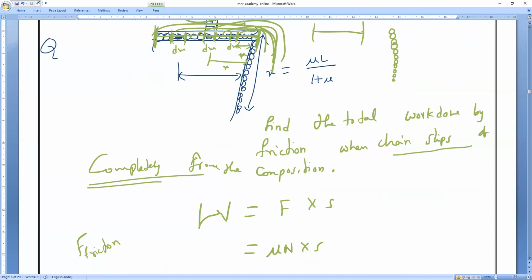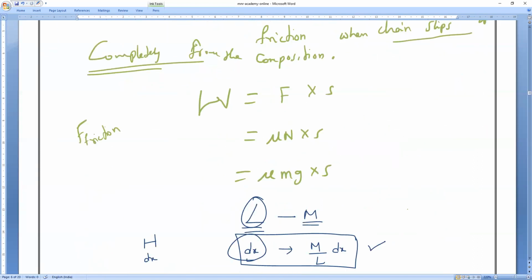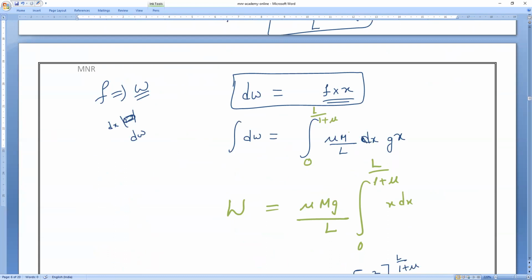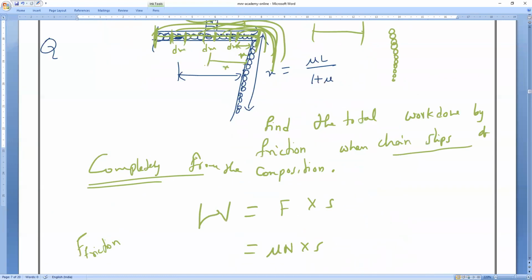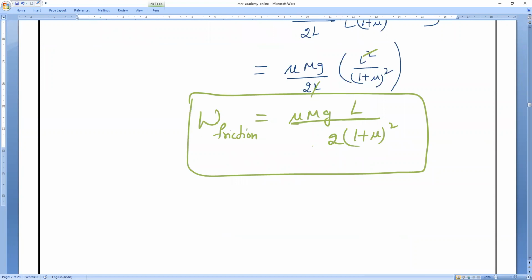So that is why each part we have to find individually. If you want to find the mass of that particular part, we'll go with the what? Integration. Am I right or wrong, guys? If you do integration, we'll get the work done by the friction on this body when the chain is ready to slip off, that is, when the chain slips completely from the position. So the work done by the friction is equal to mu mgl divided by 2 into (1 plus mu square).